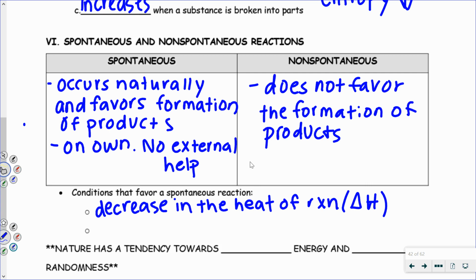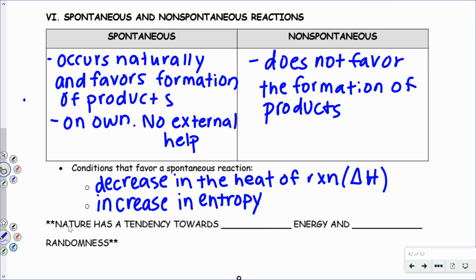And a spontaneous reaction is also good when there is an increase in entropy. So you want a low delta H, but a high entropy. So summarizing that, nature has a tendency towards lower energy and higher randomness.